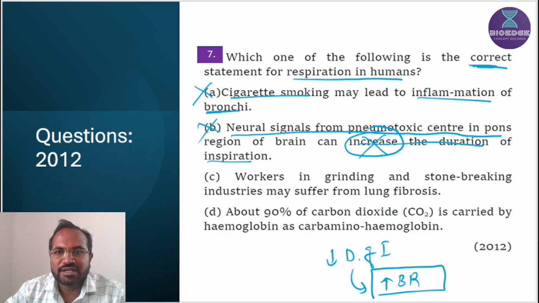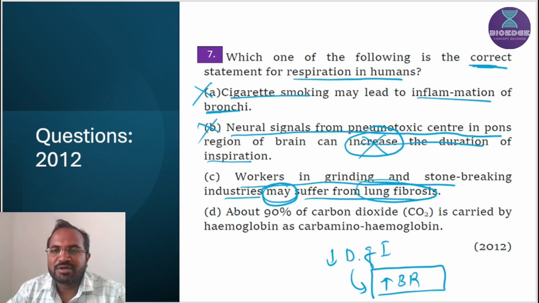Then third, workers in grinding and stone breaking industries may suffer from lung fibrosis. Note the word may, as fibrosis means proliferation of fibrous connective tissue, and if there is an increase in the fibrous connective tissue, then there would be a decrease in elasticity of the lungs, and it affects the breathing process of the lungs.